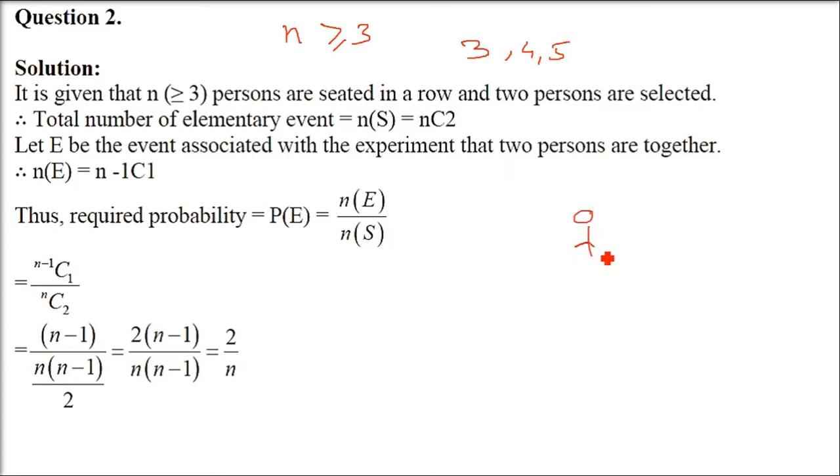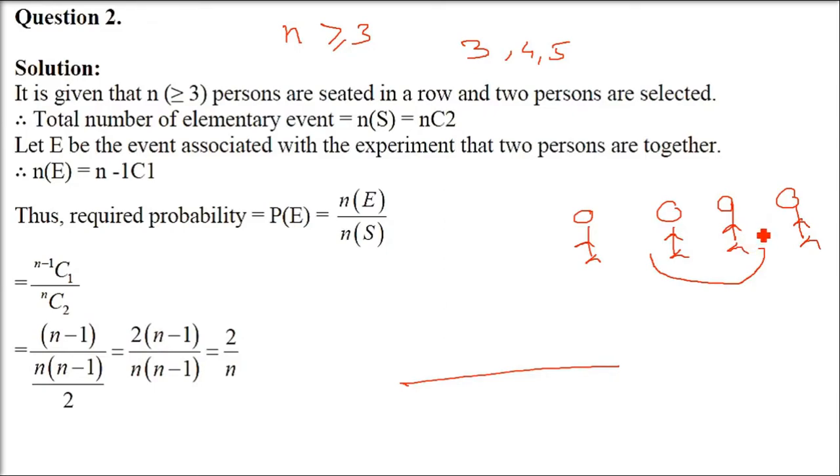So I'll just give an example. Assume N to be 4, because it is greater than 3. Now we are saying 2 of them are together. Those sitting together are chosen. So you are selecting 2 out of N, where N can be any number greater than 3. So NC2, since N people are sitting and you are taking 2 out of them. This is the total number of cases.